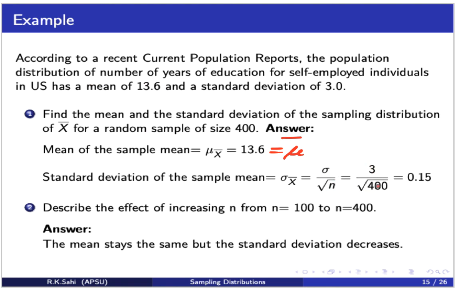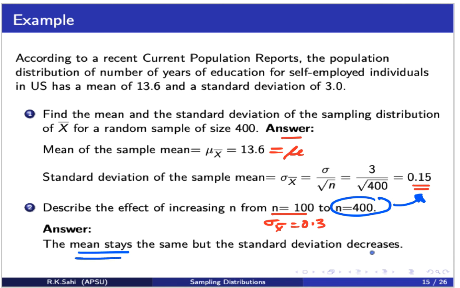Sigma is 3 over the square root of 400, which is 0.15. So what is happening? When it was 100, the standard deviation was 0.3. But the moment the sample size became 400, there is a drastic decrease in the sample standard deviation, whereas the mean remained the same.